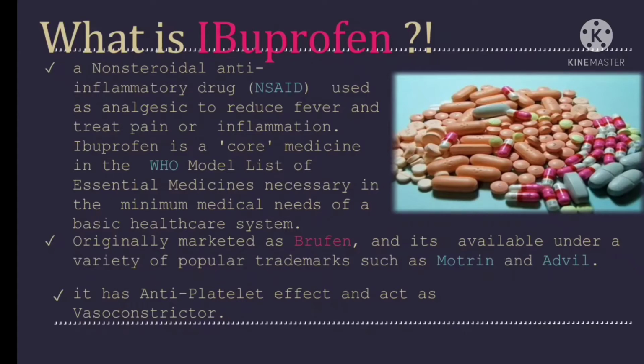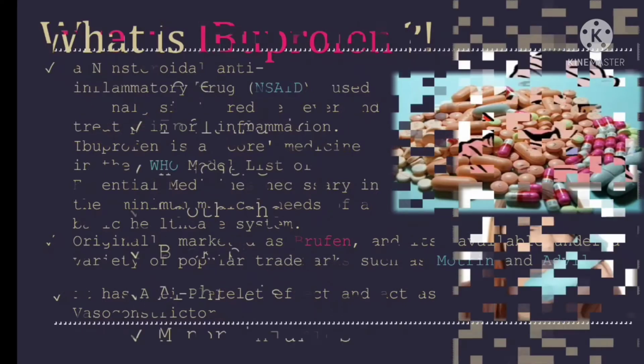Brufen is a core medicine in the WHO model list because it is an essential medicine necessary in the minimum medical needs of the basic healthcare system. Secondly, it is the most commonly used drug in Pakistan, or the second most commonly used after acetaminophen. It is marketed with the brand name Brufen. It is also available as Brufen-DS, that means double strength, and under popular trademarks such as Motrin and Advil. It has an anti-platelet effect and acts as a vasoconstrictor, that means it constricts the blood vessels.